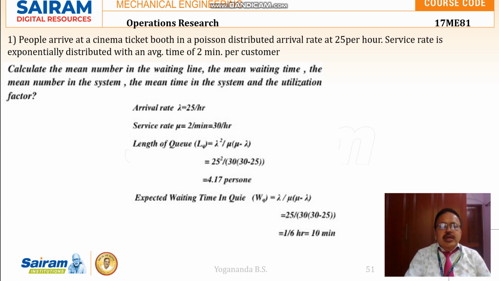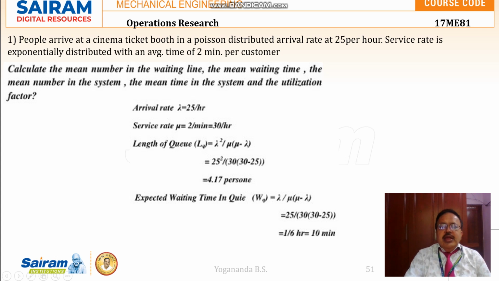So mean number in the waiting line: how many people are waiting on an average in the line? What is the mean waiting time? What is the mean number in the system, that is, both waiting in the queue and at the service counter? And the mean time, that is the time spent by the spectator in the system, both waiting in the queue as well as at the ticket counter.